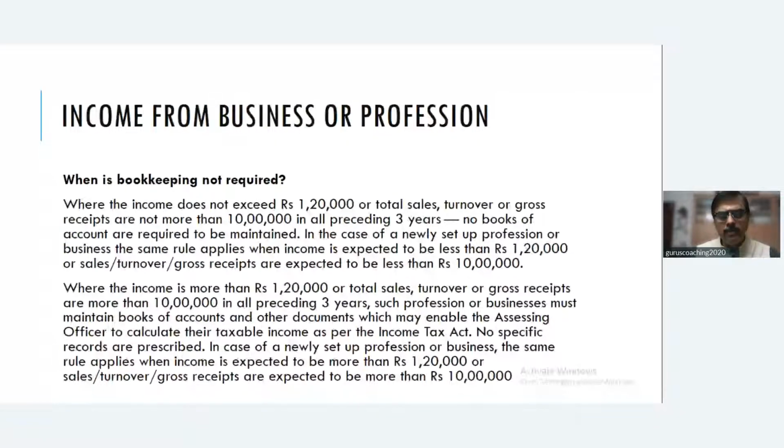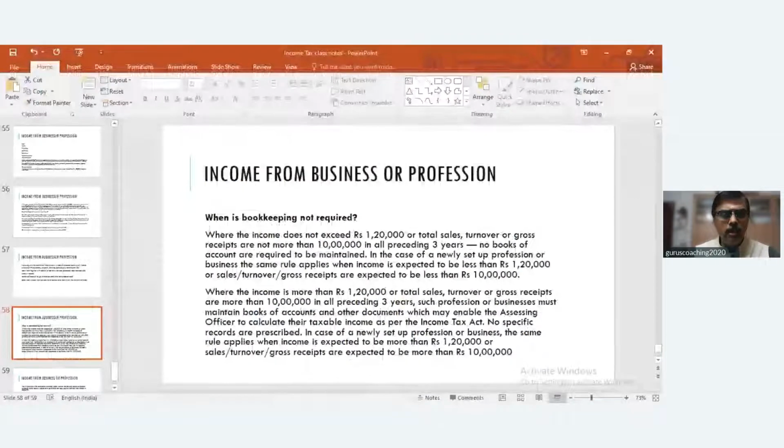So when we talk of two things, carefully observe, dear students, or rather I will categorize into 3. One is specified profession, other is non-specified profession. Of course, the latter two you can club: non-specified profession and business. Specified professionals, we discussed the threshold limit where they are required to maintain books of accounts as prescribed under Rule 6F.